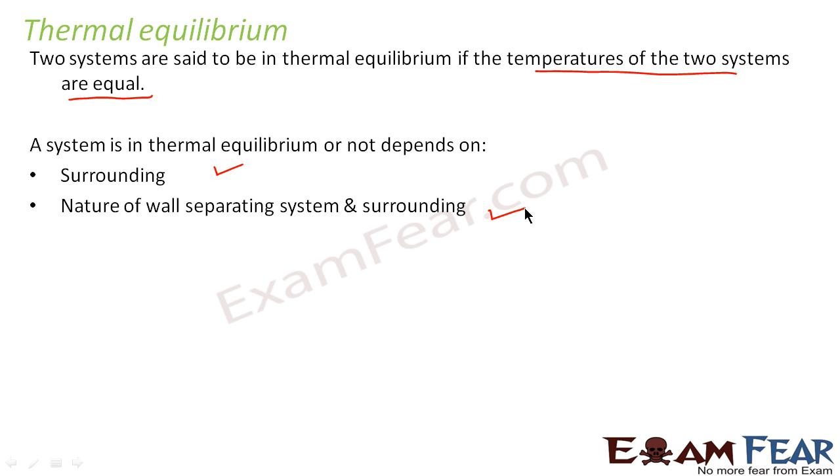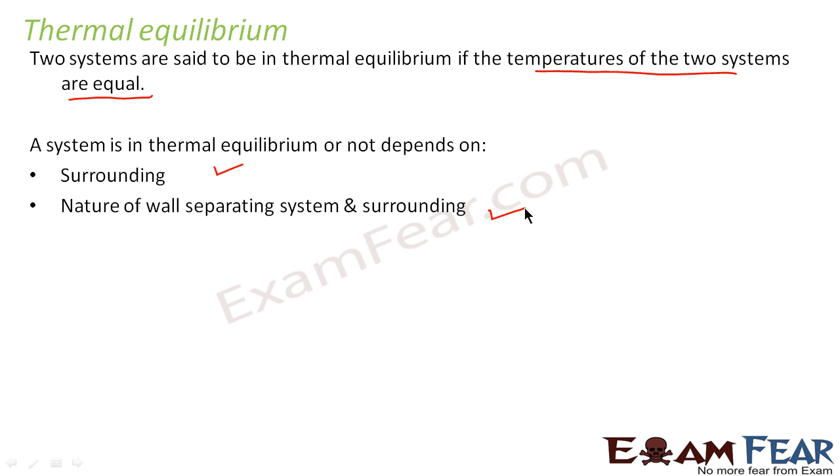For example, let us think of this example. I have some hot water in a glass. I kept it on the table for 1 hour. What happened? After an hour, you will see that the water is no more hot. It turned cold. Why? That's because the temperature of the water was very high, whereas the temperature of the surroundings was comparatively low. Because of this, transfer of heat took place from the body at higher temperature to the body at lower temperature, and as a result the temperature changed with time, right?